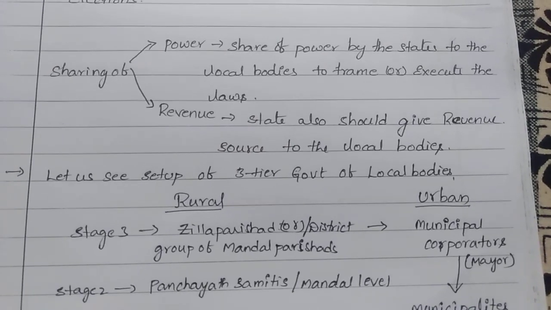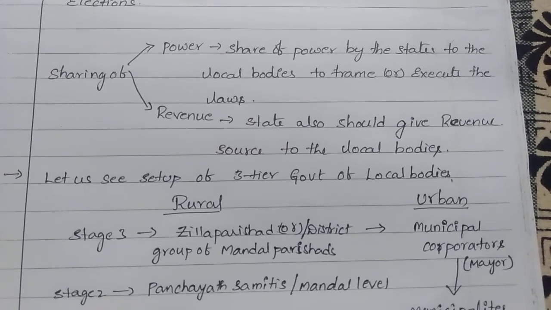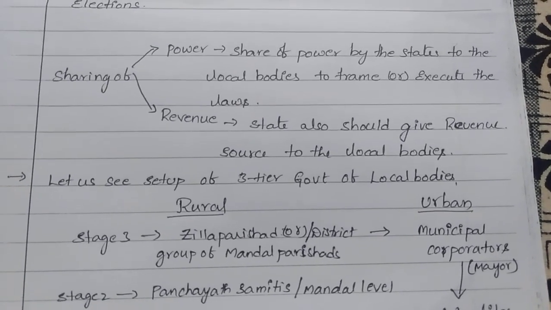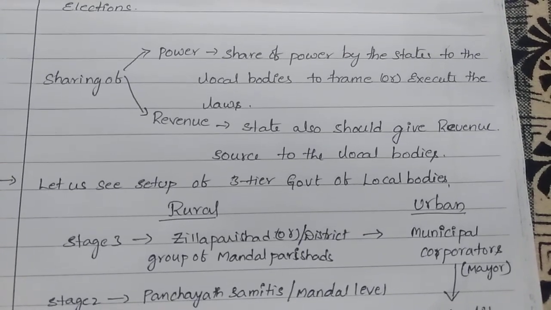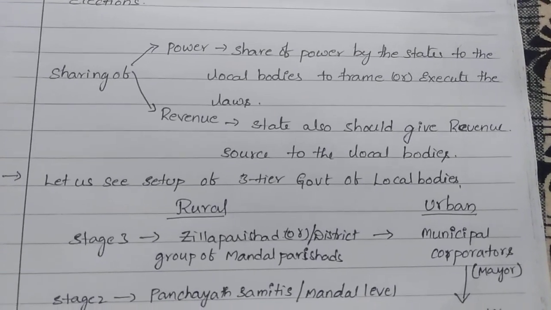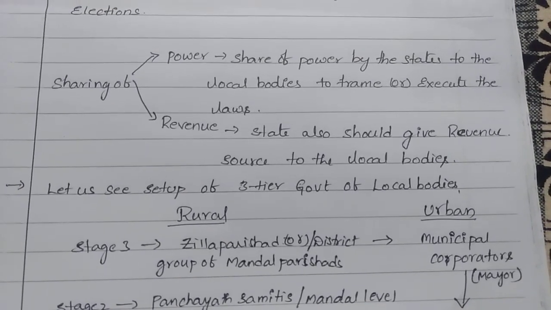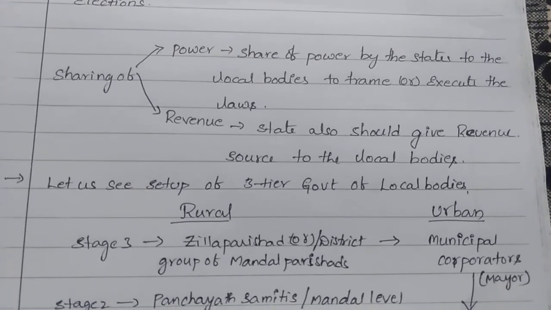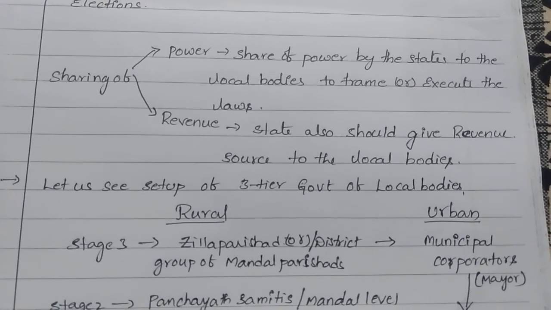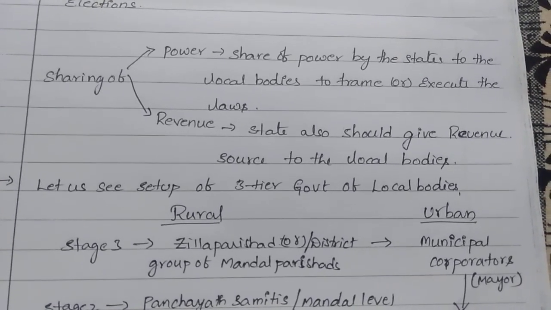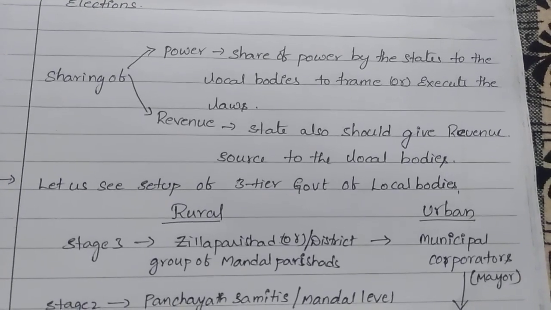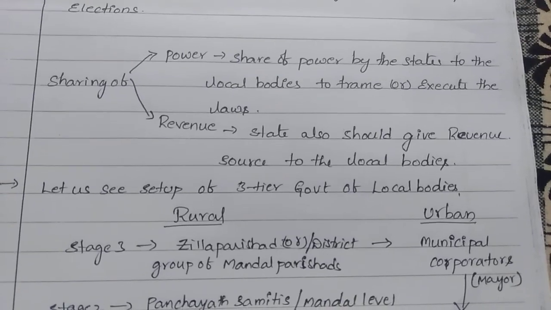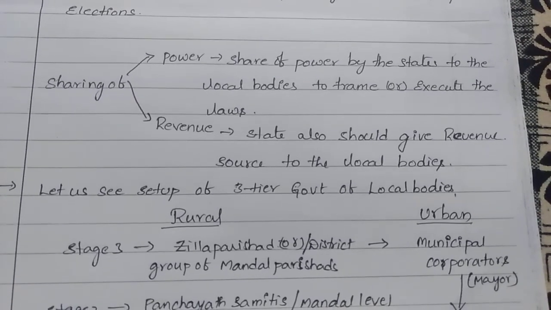By changing all these conditions, it was not completely enough for the formation of local bodies. Even if you form them, without power they cannot do anything, without revenue they cannot do anything. So who has to share those powers? The state governments only should share their powers with the local self governments, local bodies. Why? Because to frame or to execute the laws. Okay, and revenue, the state also should give revenue sources to the local bodies.